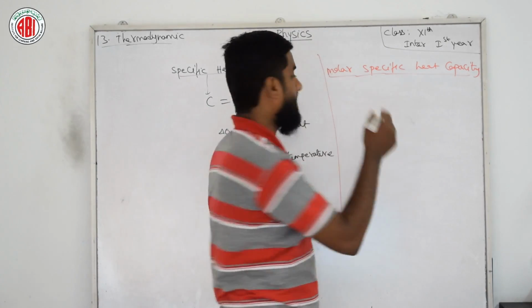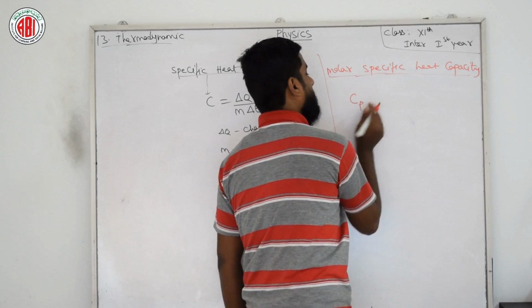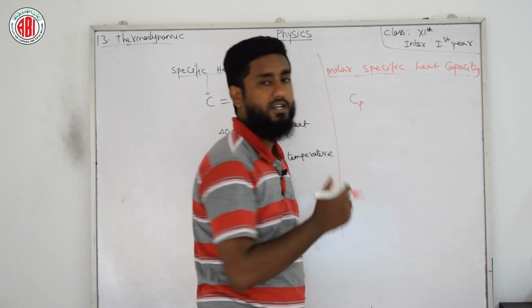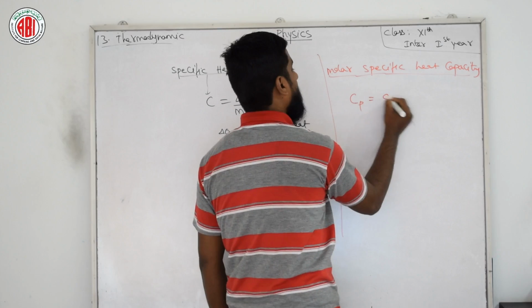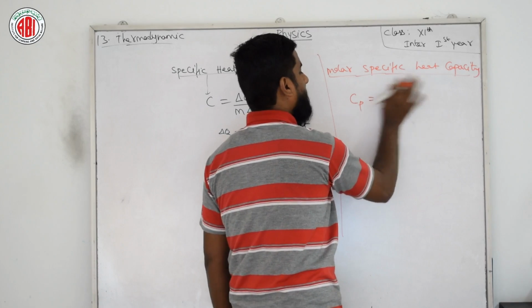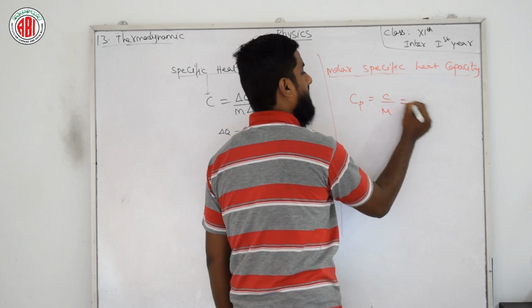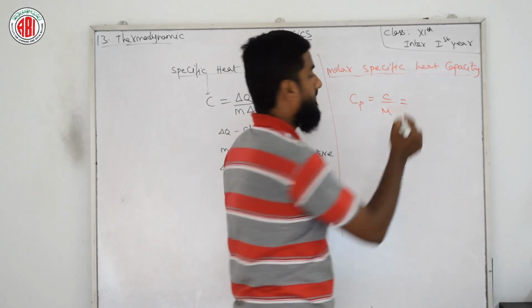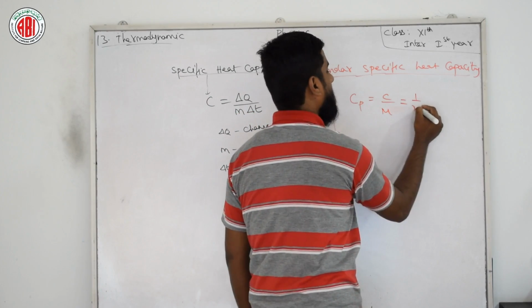We can say here Cp, that is the constant pressure molar heat, is nothing but C by mu, which equals 1 by mu times C. What is C?